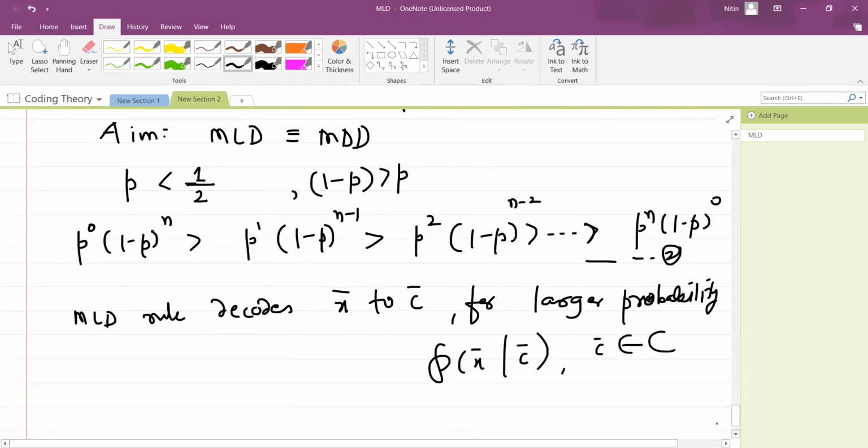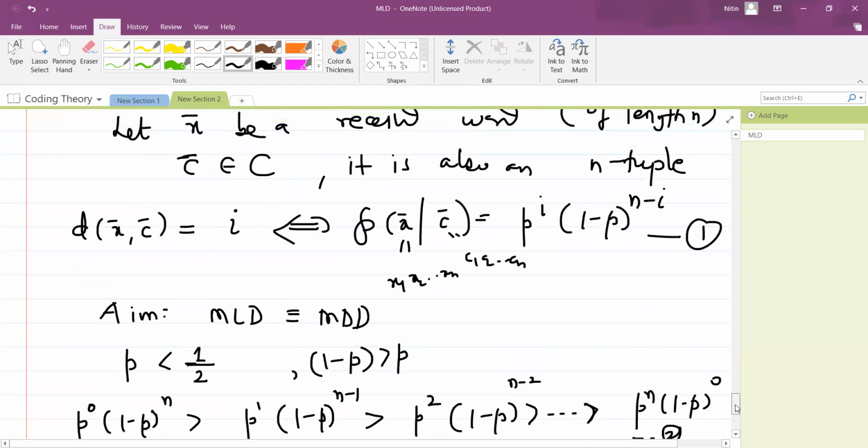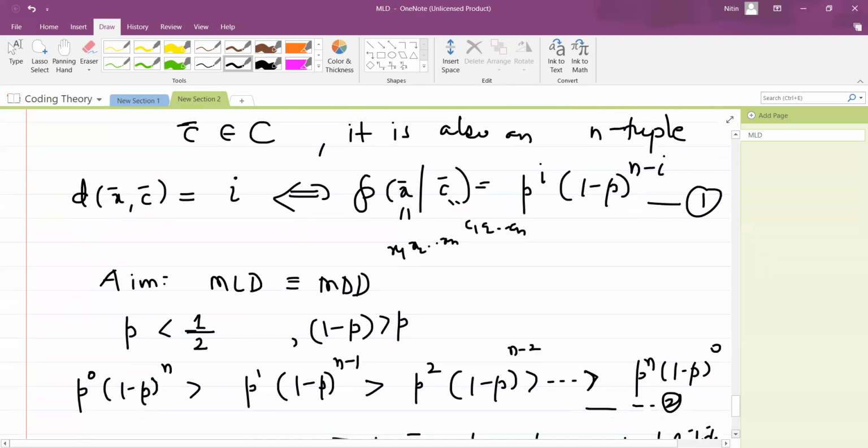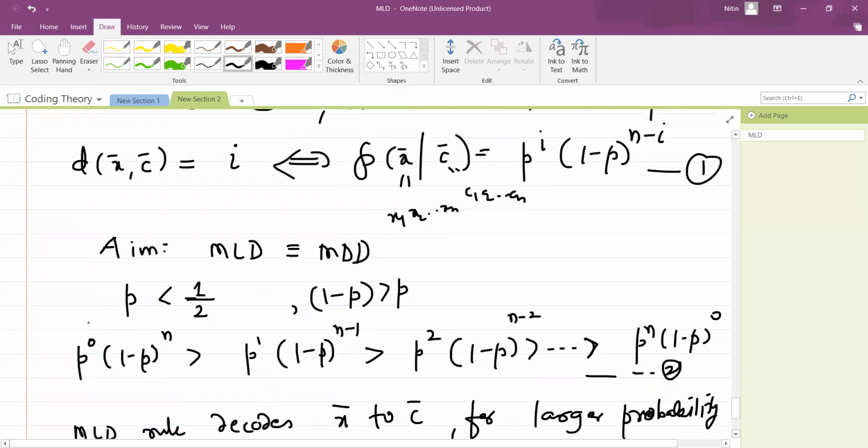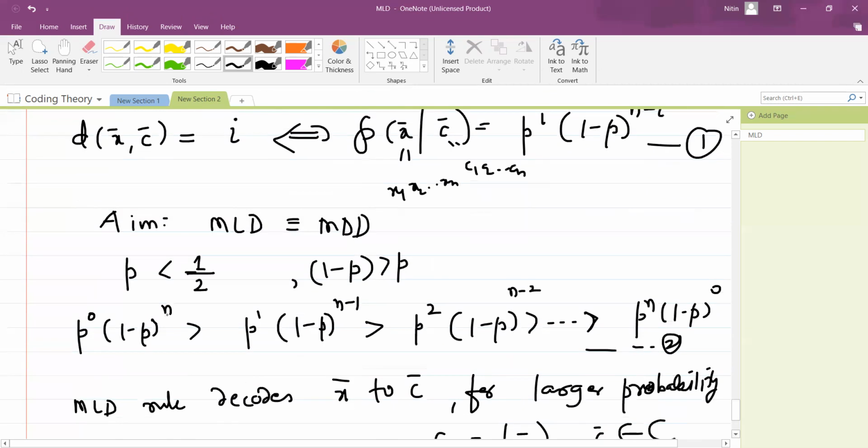Okay, but we know that this probability will be larger provided, you can just see that the biggest one is this one. If you collect all the expressions from these two, what will be the maximum? You can see that this value is maximum.